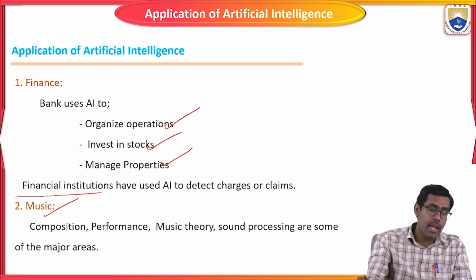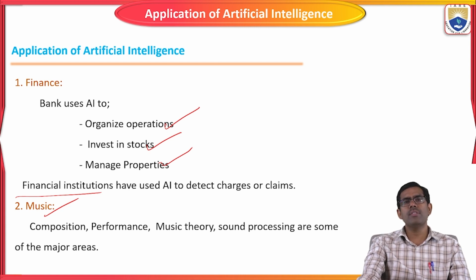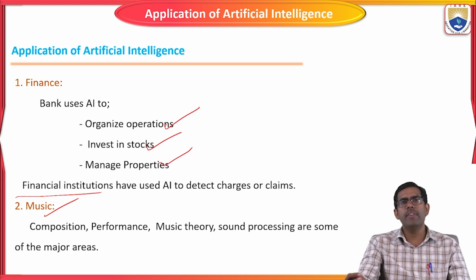Okay, the next one is music. Various parts of music, such as composition, performance, music theory, and sound processing, are some of the major areas where artificial intelligence and technology are involved nowadays, right? For example, if you are composing some music, the artificial intelligence machines will filter it. It will fit and filter according to the real music. Then finally it will give some proper music. Right. So in that field also, artificial intelligence technology is being used effectively.